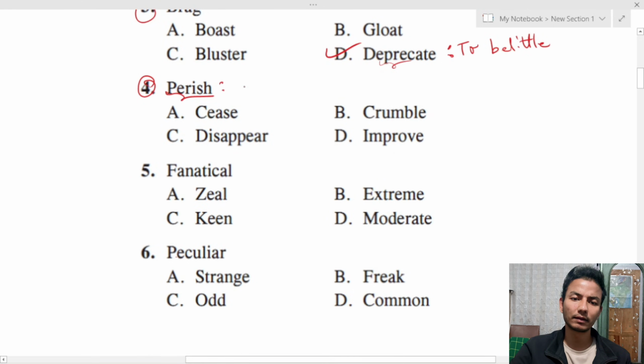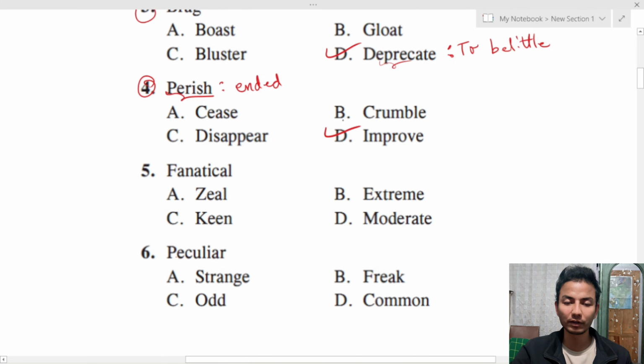Perish is something that is not there anymore, or something which has ended. So the word which is opposite in meaning to perish is improve. Sometimes I would like to point out that the option may not be entirely opposite to the word.